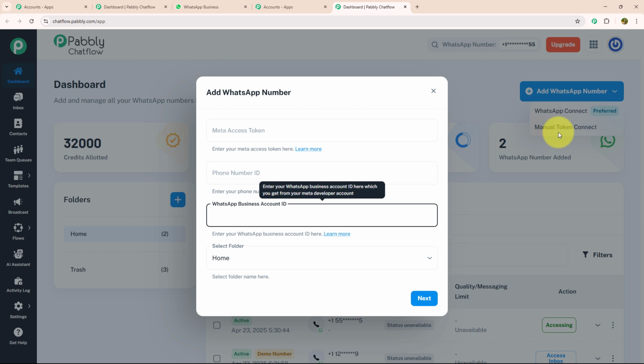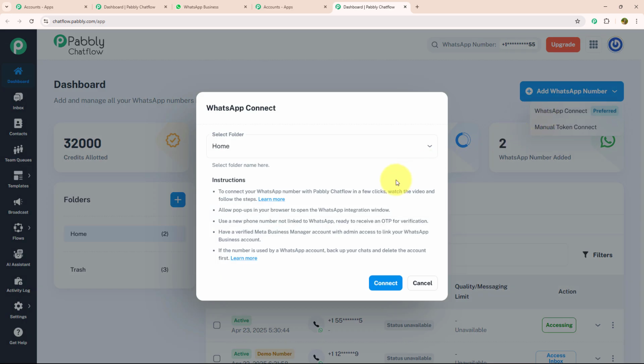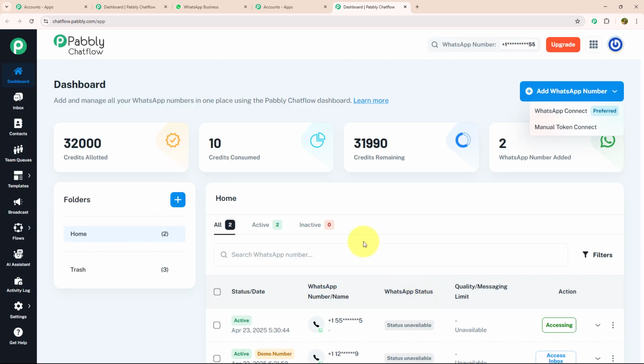In Manual Token Connect, you need to enter the Meta Access Token, phone number ID and WhatsApp Business Account ID manually. But in WhatsApp Connect, you just need to verify your Meta Business Manager account and link your WhatsApp business account with it. Not only that, there are many more features on the dashboard. Let's see each feature individually.